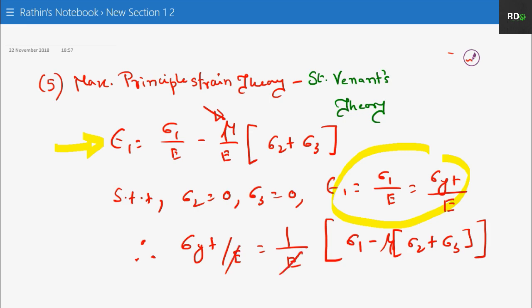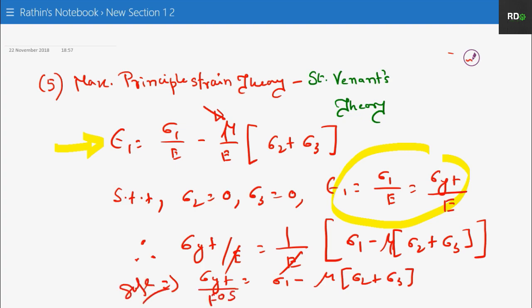So E and E will cancel. This equation has come from the statement of the fifth theory, that is the maximum principal strain theory, which is also called Saint Venant's theory. So sigma yt will be equal to sigma 1 minus mu into sigma 2 plus sigma 3. To make it a safe equation, sigma yt by FOS is equal to sigma 1 minus mu into sigma 2 plus sigma 3. So this is the final and the last theory, the Saint Venant's theory.